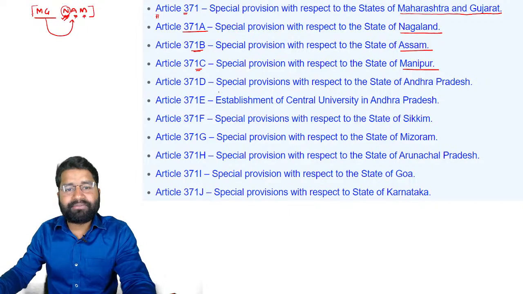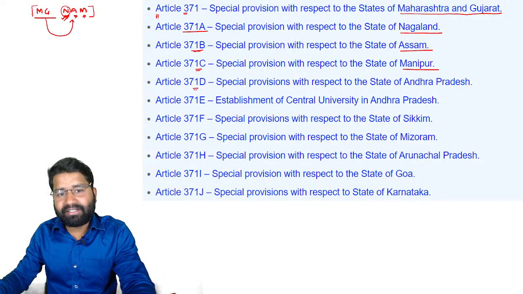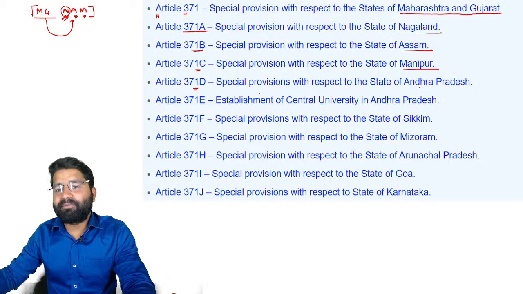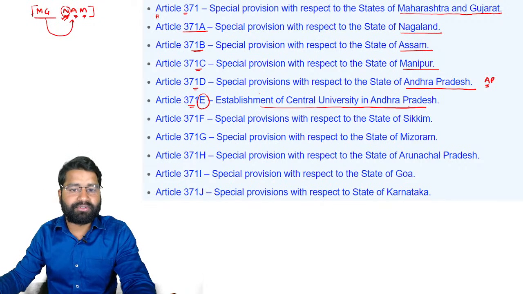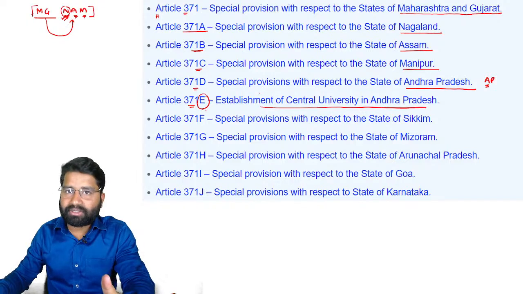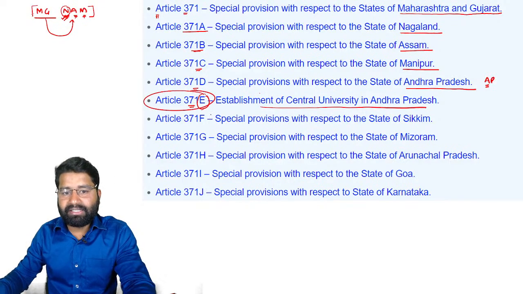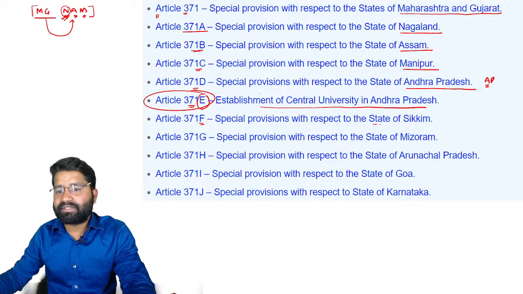After that, students, Article 371D is a special provision with respect to Andhra Pradesh. Article 371E is about the establishment of a Central University in Andhra Pradesh, students. So this is also a clause. Article 371F is about the state of Sikkim. Article 371G is about the state of Mizoram.